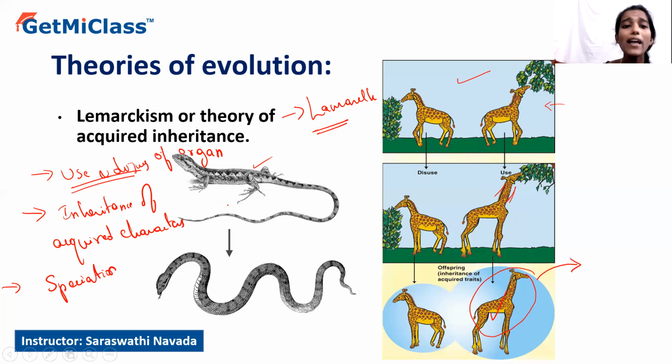Coming to the disuse of organs, it is explained with the absence of limbs in snakes. Snakes are reptiles, and almost all reptiles have limbs. In snakes, during evolution, they also had fore and hind limbs.